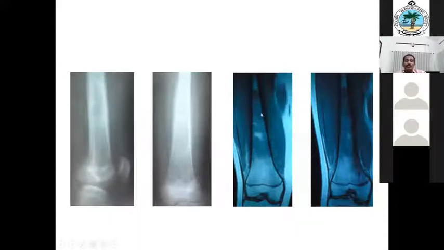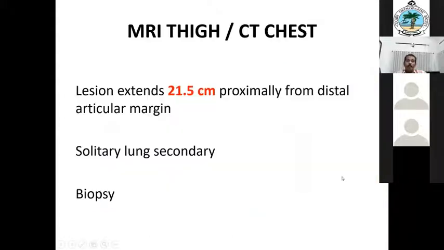There is extension into the diaphysis, and the lesion may be extending just close to the metaphysis. So we have the MRI thigh and CT chest. So it was actually an osteosarcoma. The biopsy proved it as an osteosarcoma.